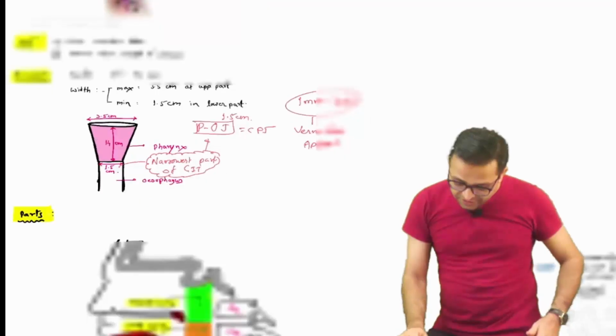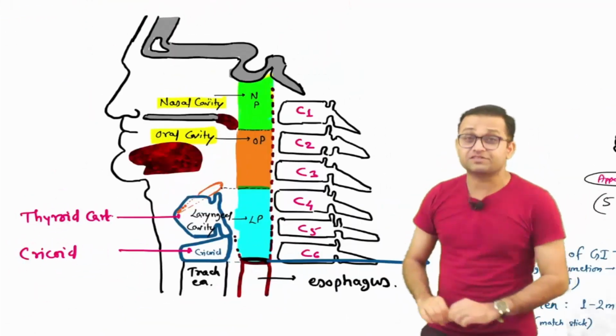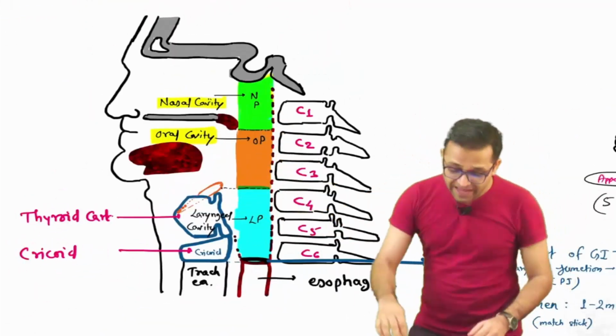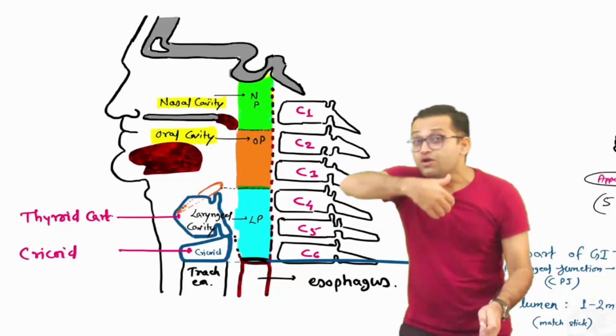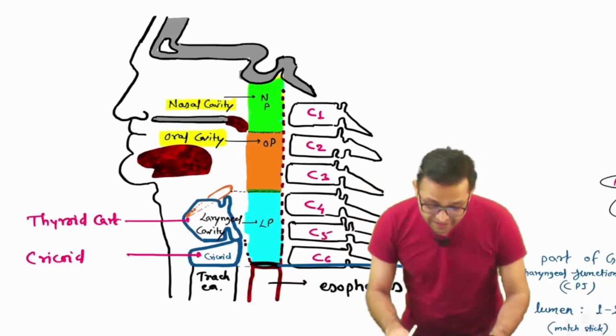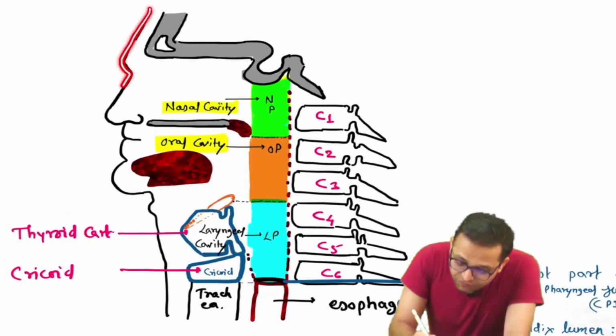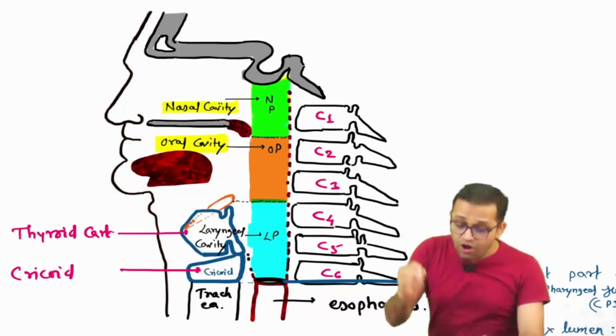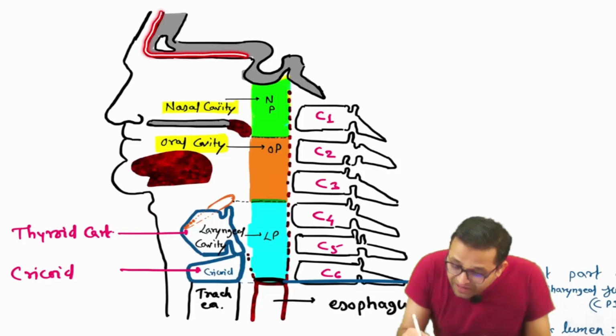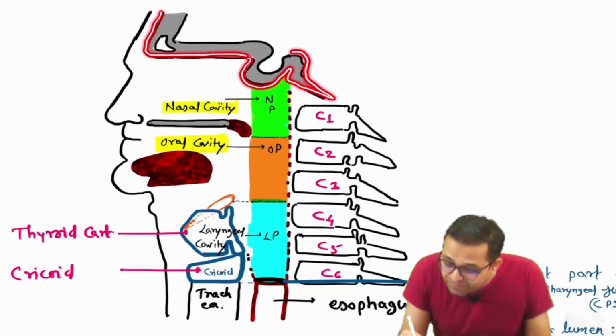Agree? Okay sir. So now we are going to look for the parts. Yes, I told you this is the diagrammatic presentation during the detailed class. We drew this one. Again, how to draw during the exam? So what you have to remember, sir, this is our forehead, nose, upper lip, lower lip, chin. Okay sir, and this is the neck part. Correct sir. Now you just have to draw this line, a simple line. This is the base of the skull. This is the sella turcica. Yes, it is the base of the skull.